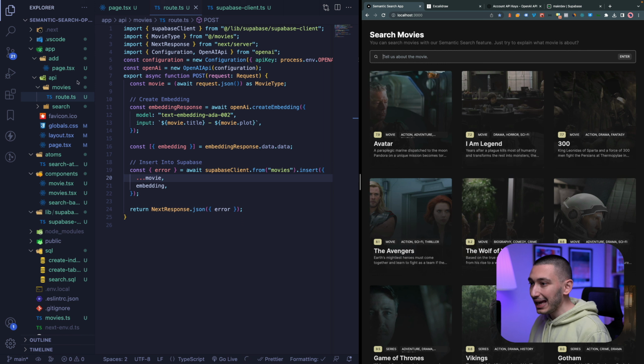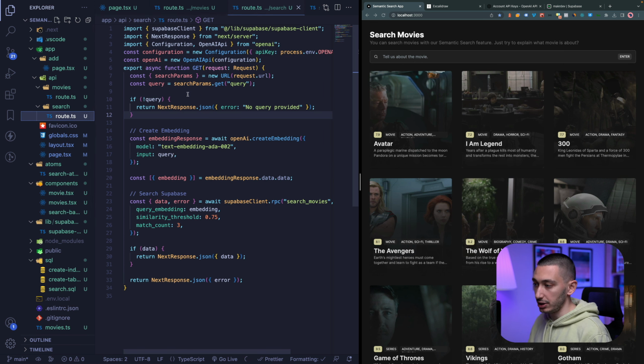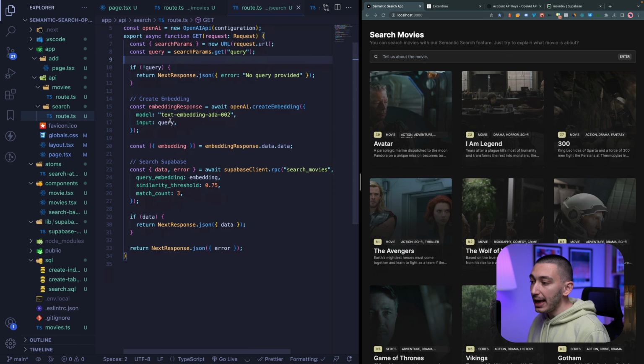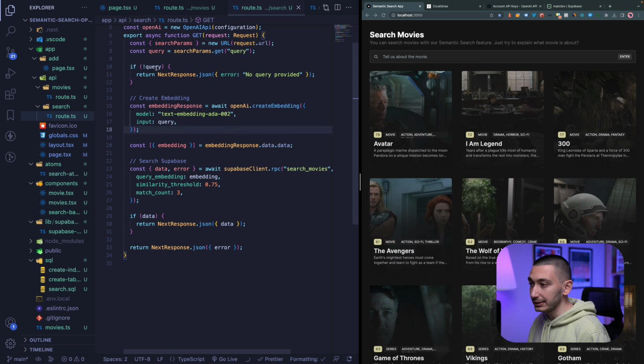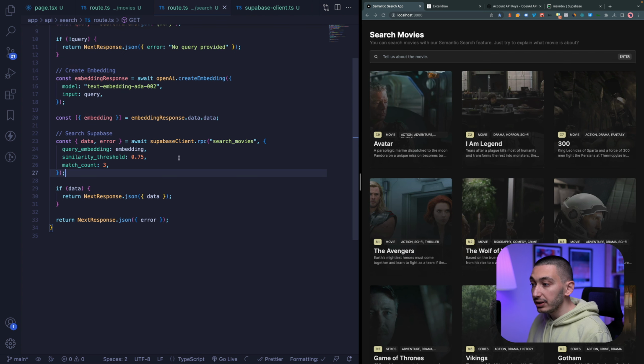To make this happen, we can create another route handler in our application. In this route handler, first we need to get our query from our request. We first create our embeddings with this query. After that, we will use our Supabase client to run our search movies function.